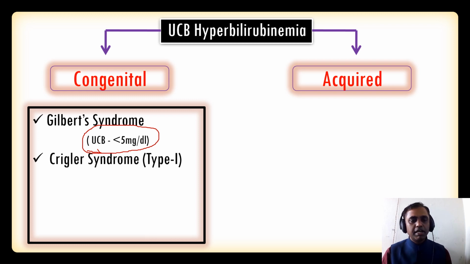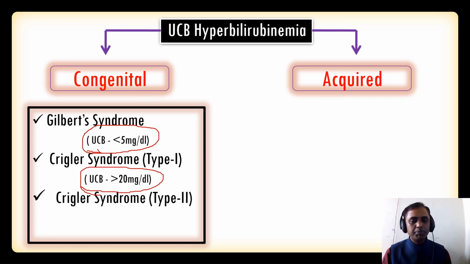And Crigler-Najjar syndrome, we have two types, type 1 and type 2. And type 1, you can see how to differentiate clinically. Type 1, you can see the unconjugated bilirubin will be more than 20 milligram per deciliter, and type 2, we can see the unconjugated bilirubin is less than 20 milligram per deciliter. So here we are able to diagnose the patient with the investigation. You are able to diagnose the patient's condition if the patients have a congenital abnormality.